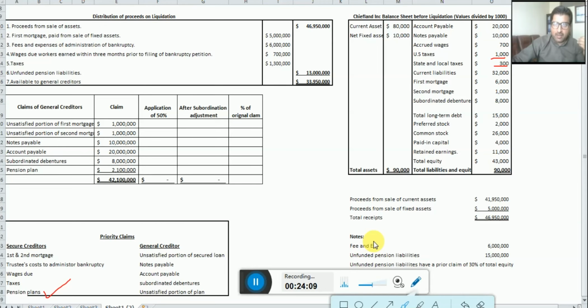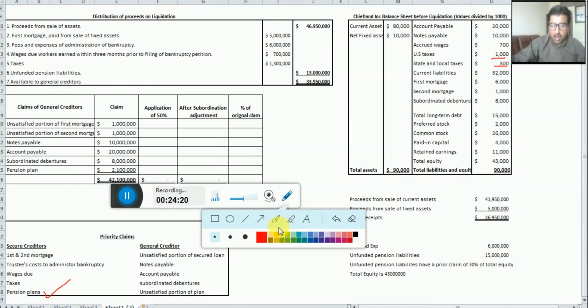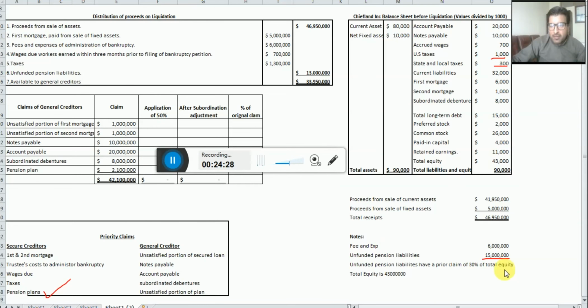Why? Because the unfunded pension liability is not shown in the balance sheet. So in our example, we have an unfunded pension liability, and that is how much? That is $15 million. Okay, so now out of $15 million, how much should be paid to the pension here in the secured creditors? How much should be paid here for the unfunded pension liability?